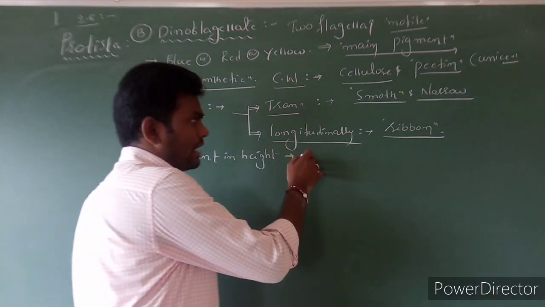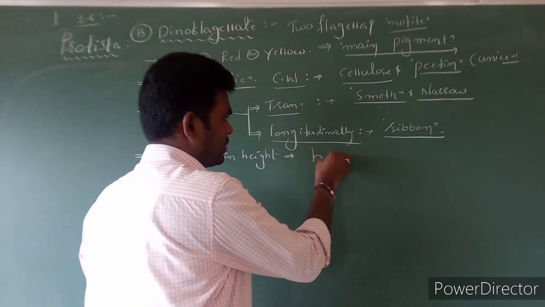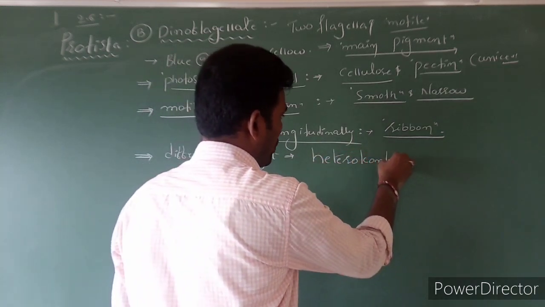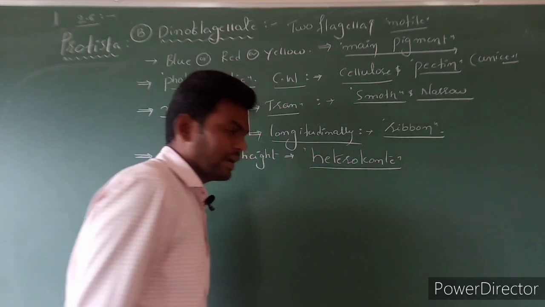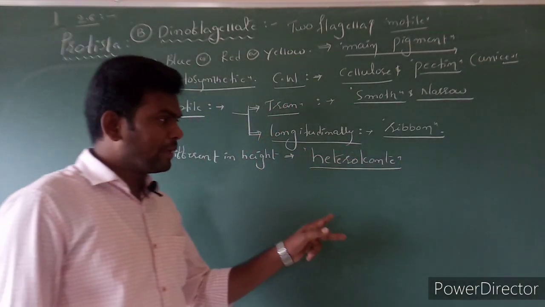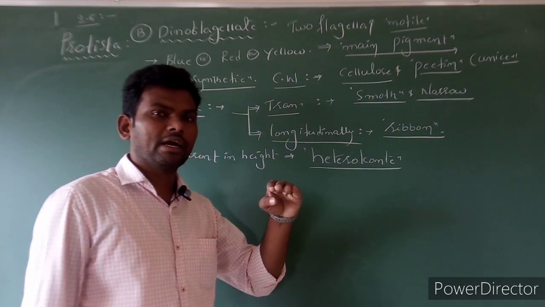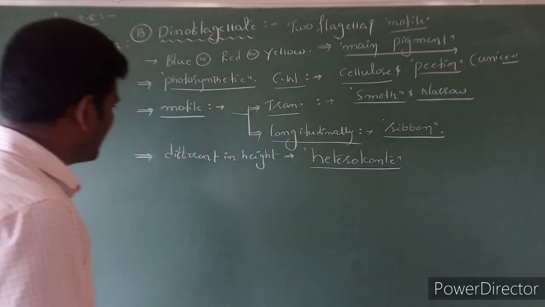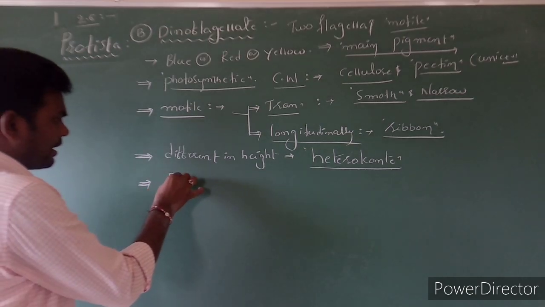So, if two flagella differ in height, such is called heterocont. If two flagella are the same in height, it is called isocont. Clear?